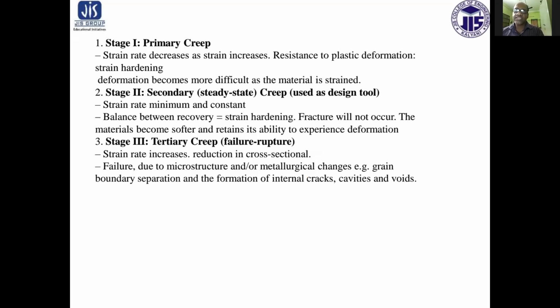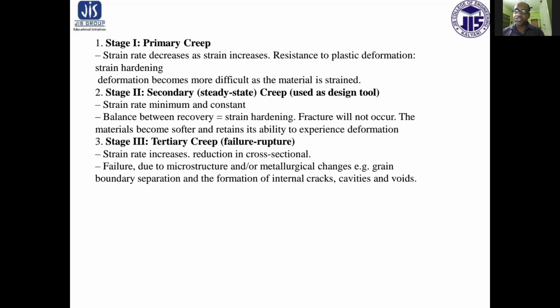Stage 2, that is steady state creep. This part is used for design purposes, for components subjected to high temperature and high stress conditions. This part is very much important. Here the strain rate is minimum and constant. There is a balance between recovery and strain hardening, and fracture will not occur. The material becomes softer and retains its ability to experience deformation.